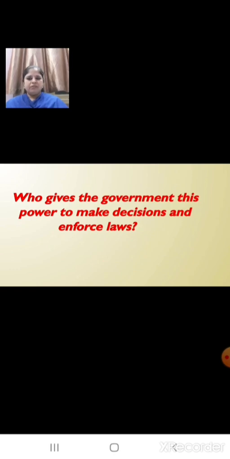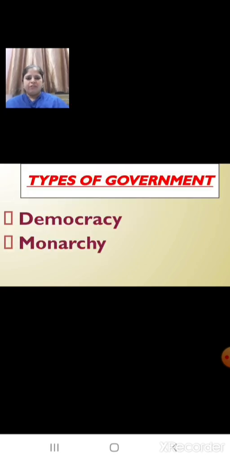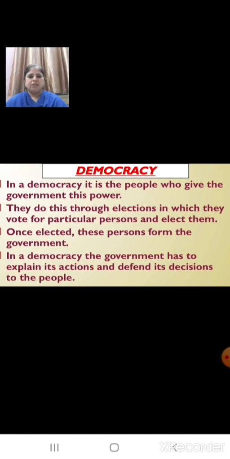Children, who gives the government this power to make decisions and enforce laws? The power to make decisions and enforce laws depends on the form or type of government. So, let us learn the types of government. That is democracy and monarchy. Now, let's see what is democracy.